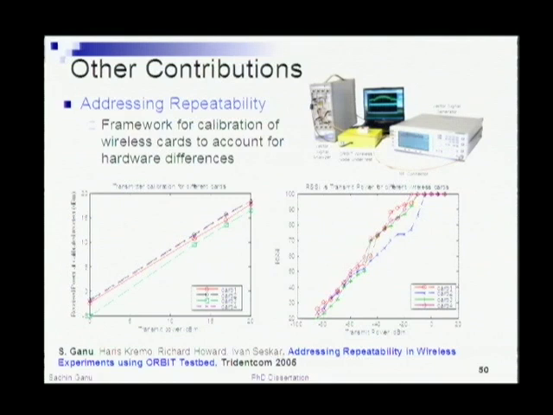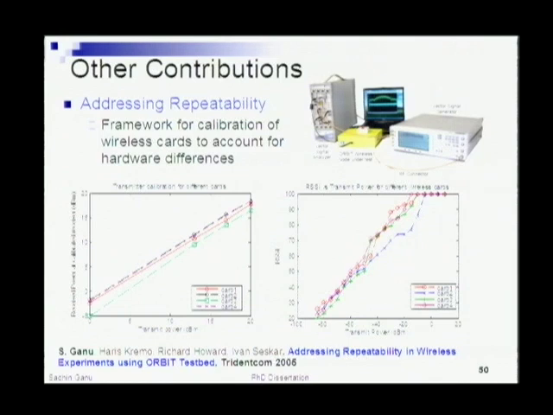The basic idea here is we observed some inherent differences in the hardware: if you try to set a power level to a certain value, even though the hardware comes from the same manufacturer, there are slight inherent differences. Our whole goal here is to quantify those differences and make sure that in whatever adaptive approaches are used, you know what the actual card is doing. For example, if your adaptive approach wants you to set the power level to 5, whereas the card actually sets it to 3 or something, you want to document all these changes, and that's what this approach does.